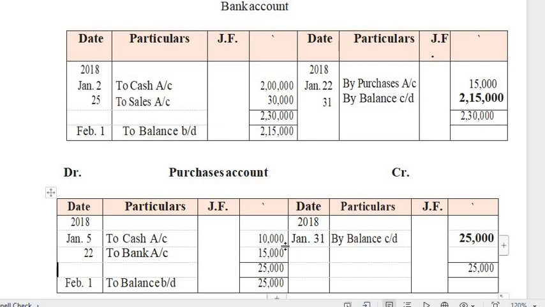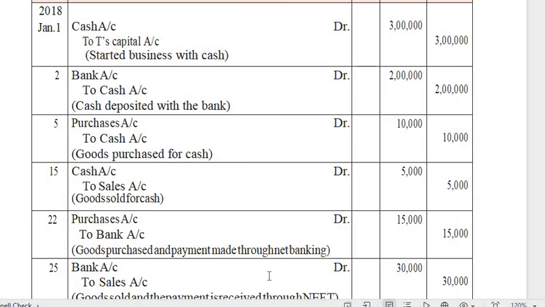Then only two transactions. I have to total that here, 25,000. This side is 0, so 25 is the higher value. I am writing the balancing value as 25,000. So the difference I am getting, I have to write as balance carried on. Then you have to bring it to next month as balance brought on, 25,000. Okay. Then see the next transaction in journal.